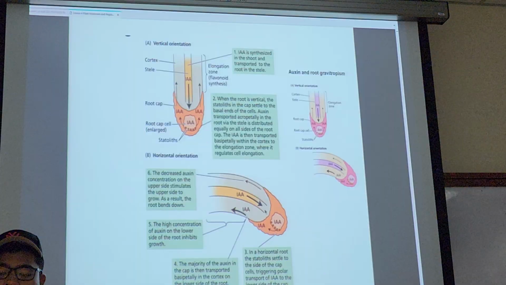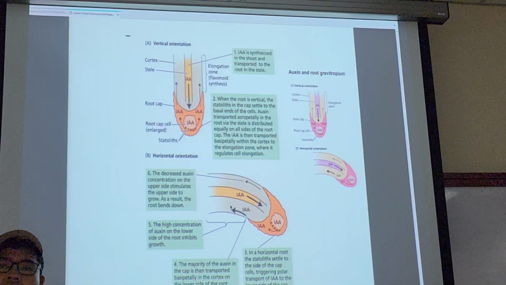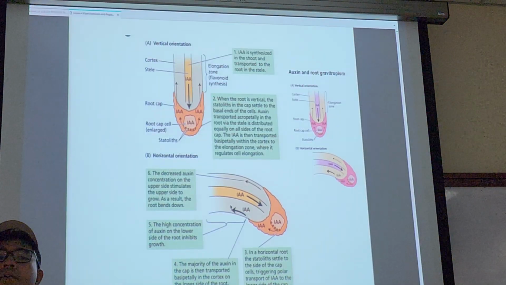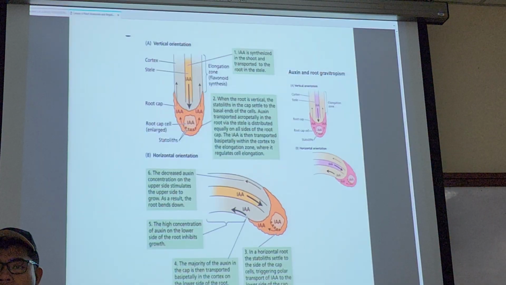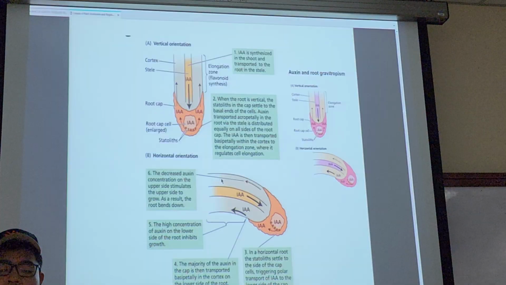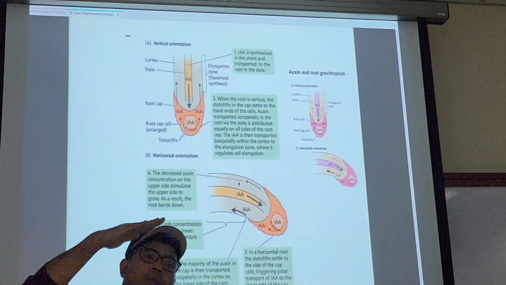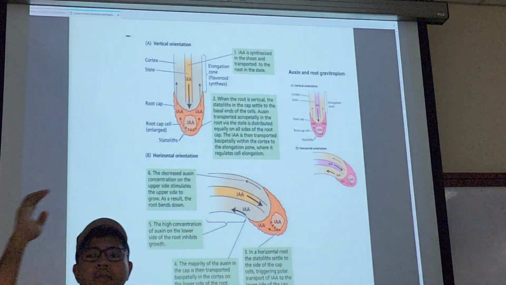The IAA follows as well and starts to concentrate on the lower region. When IAA is concentrated here, the growth is inhibited, that is, the cell elongation you saw earlier. So the top part will grow longer, and given time, the root will start to bend downward.